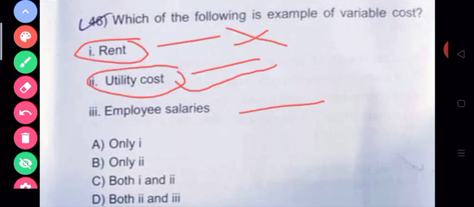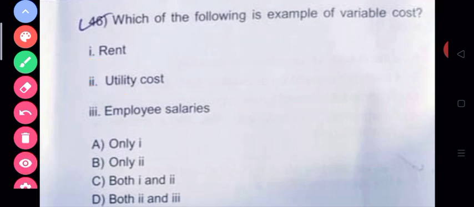So the correct option according to this would be option B here. If we assume that the employee salary is of the permanent staff. If it is not like this, then the correct option would be D. We will see what will be in the key. Coming to the next question.